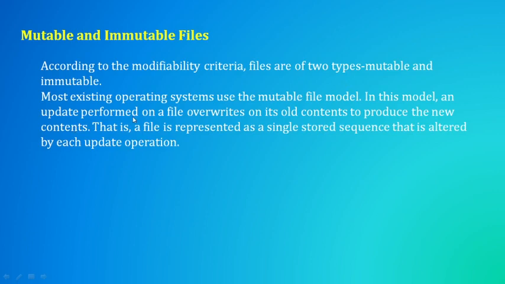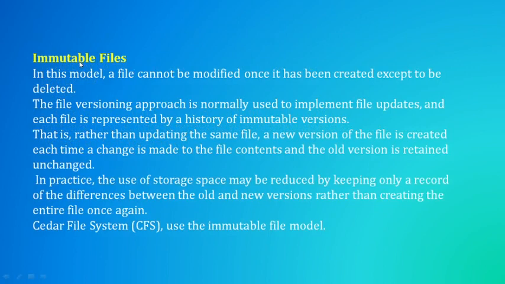That's it. So most operating systems use the mutable file model. In this model, we can update the old contents, we can overwrite the old contents of a file, or we can produce new content. A file is represented as a single stored sequence that is altered by each update operation. We can change the contents of the file by each update operation.